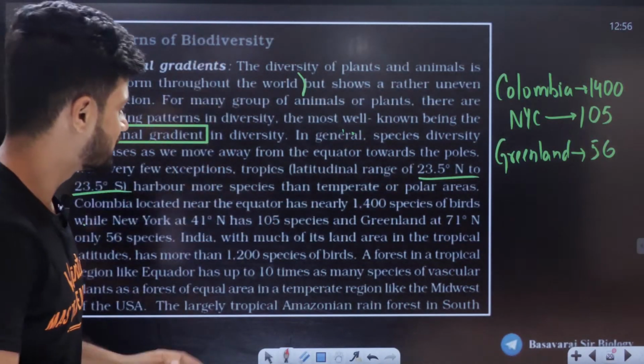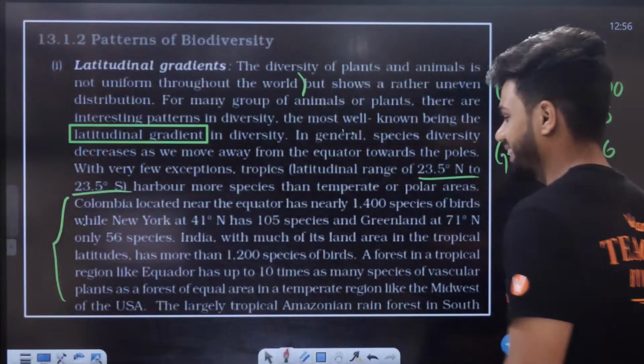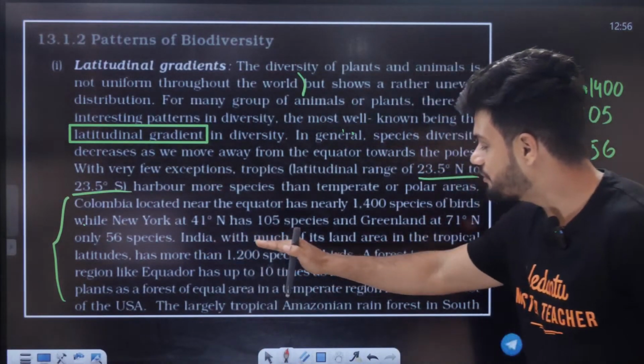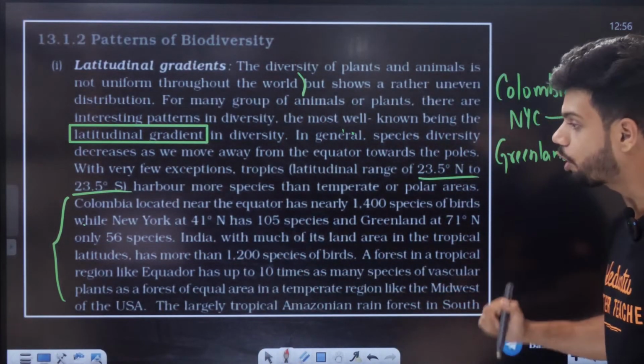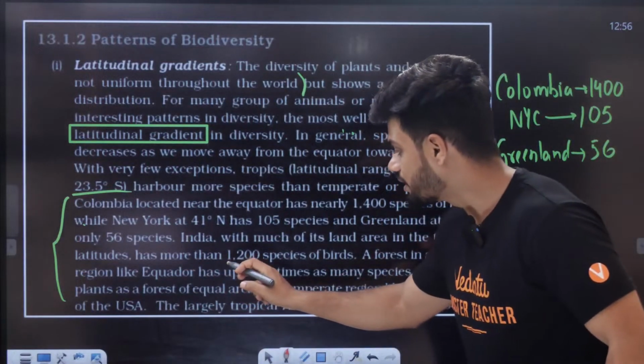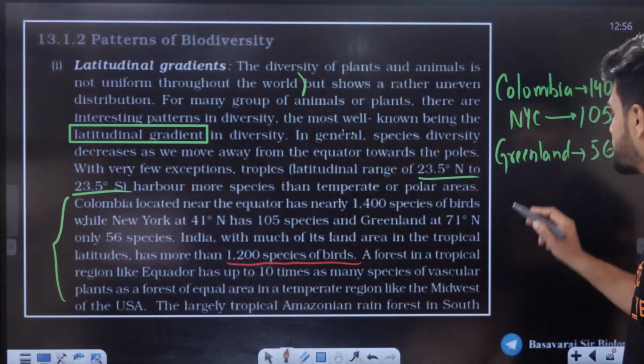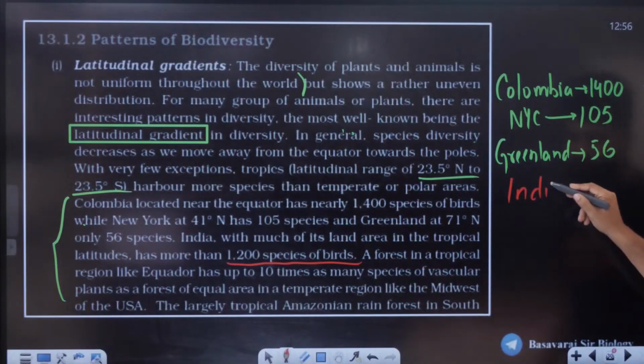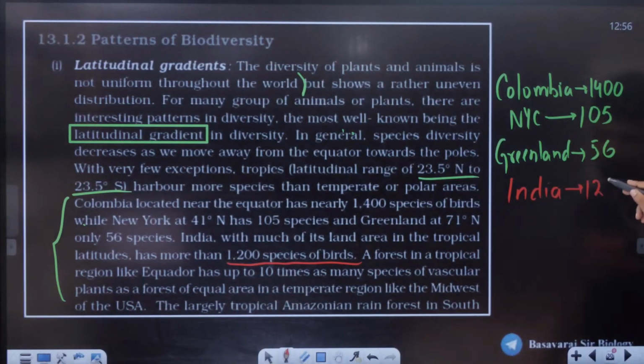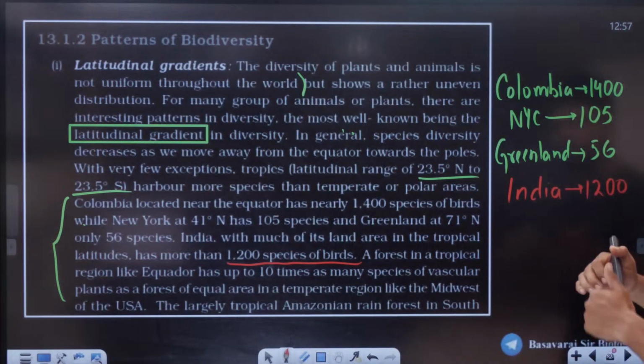India, with a much larger area near the tropical latitude, has around 1,200 species of birds. So India, students, has around 1,200 species of birds, comparatively higher.